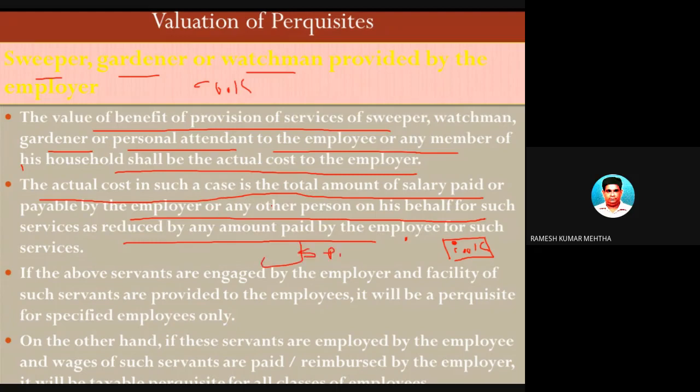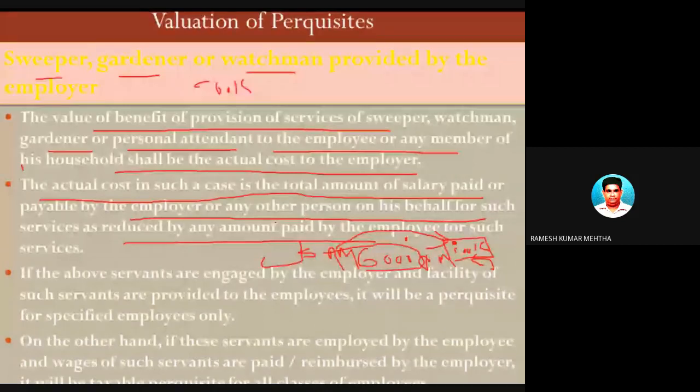Number 1. Number 2, Ramesh Mehta is not a specified employee, and I told you in the last classes the definition of a specified employee. In this case he is not a specified employee. Now JSPM के मस्टर के ऊपर है समझो, तो JSPM इसको कितना दे रहा है, 6,000 per month, लेकिन काम किधर कर रहा है, JSPM के मस्टर के ऊपर काम कर रहा है, लेकिन काम कर रहा है रमेश मेहता के लिए, तो 6,000 is the value of the perquisite in the hands of Ramesh Kumar Mehta.